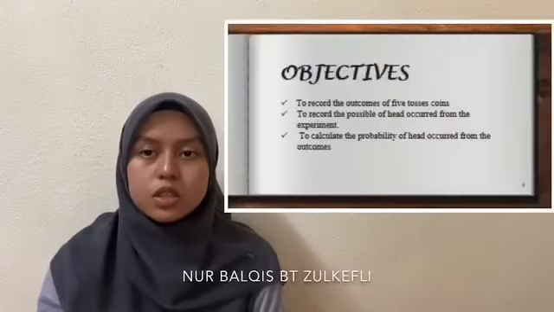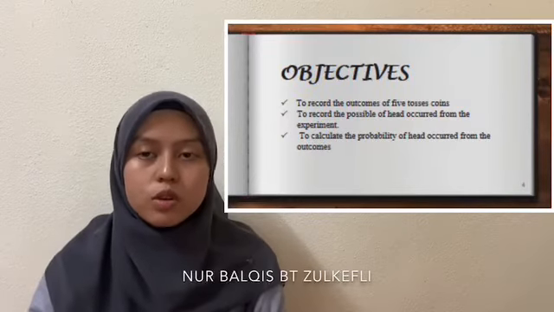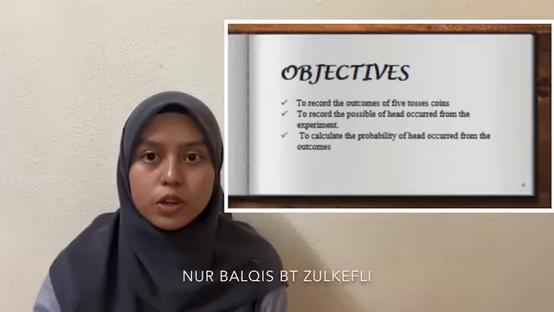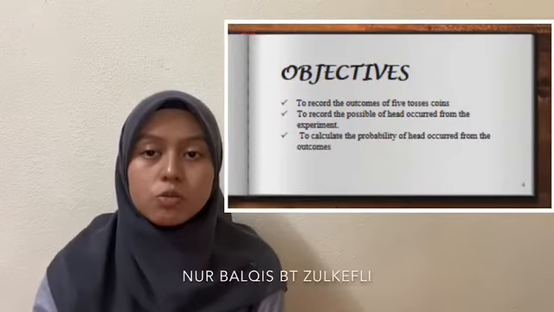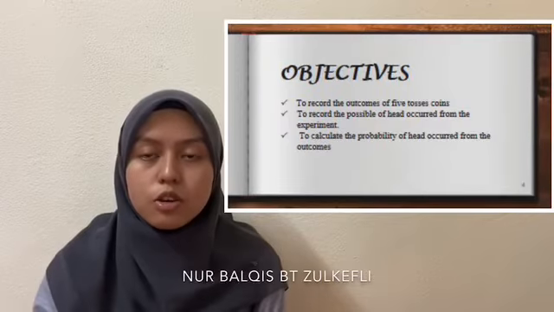Next is the objective of this study. The first one is to record the outcomes of 5 coin tosses. The second one is to record the possible hits that occur in this experiment, and the last one is to calculate the probability of hits occurring from the outcomes.